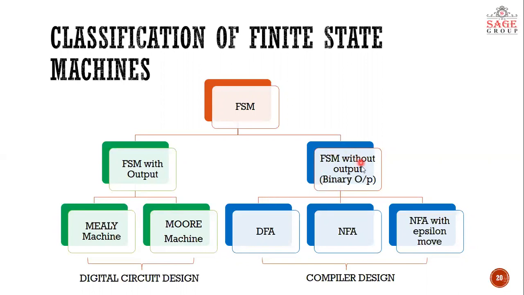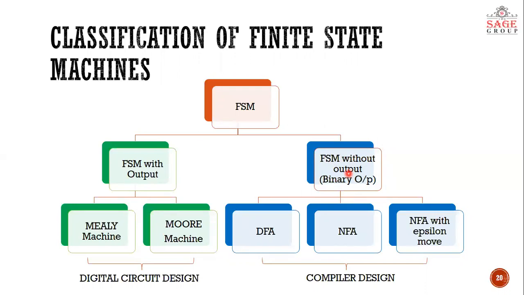And if I classify this category, that is finite state machine without output, it is classified into three categories, that is DFA, NFA, and NFA with epsilon move. I hope you are familiar with epsilon. I have denoted this term in our last lecture.